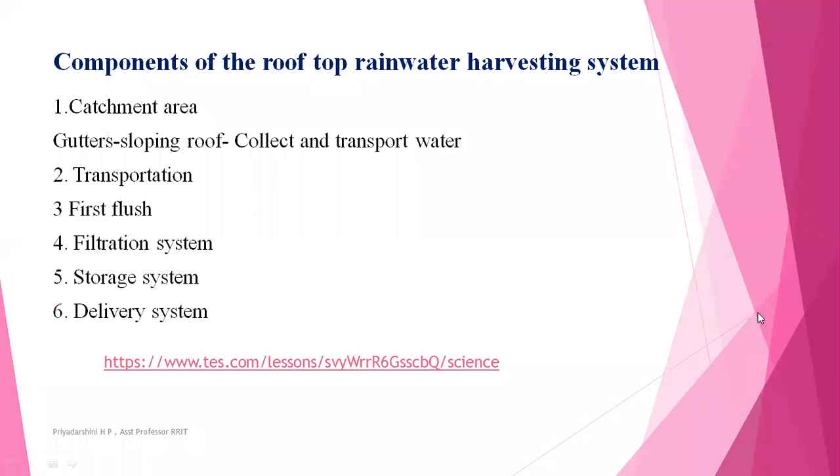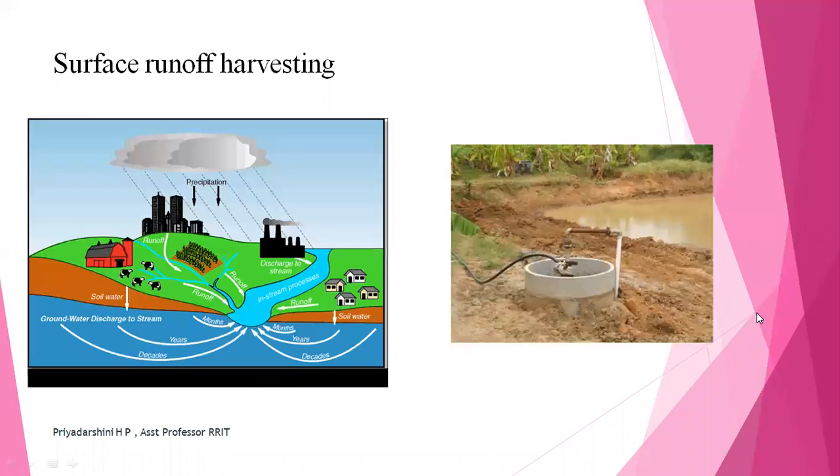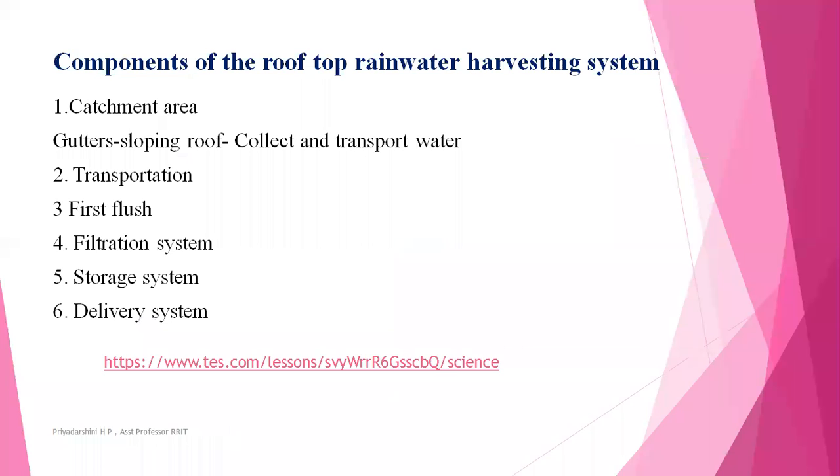Next topic: if they ask for surface runoff harvesting, the components are directly the runoff, as well as the roads, the drainage system, any river, or streams. But when you consider the components of the rooftop rainwater harvesting system, we cannot directly implement it. Here we have to install all the processes, then only can you collect the water.